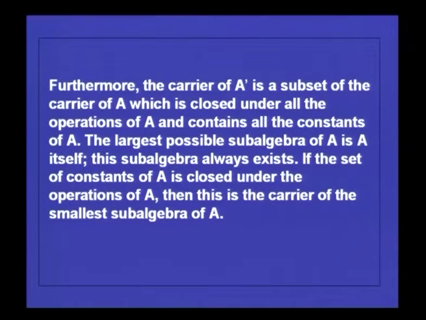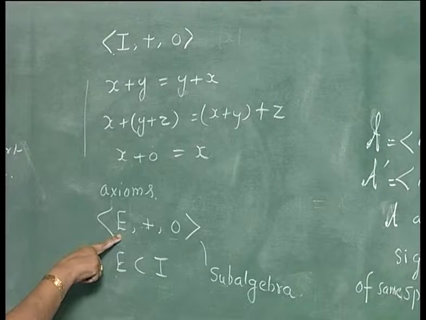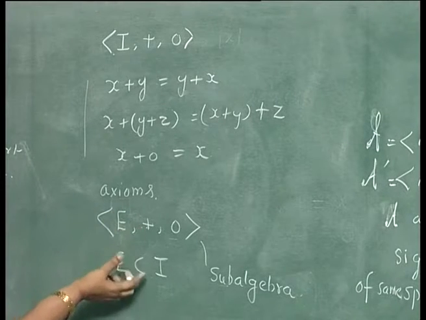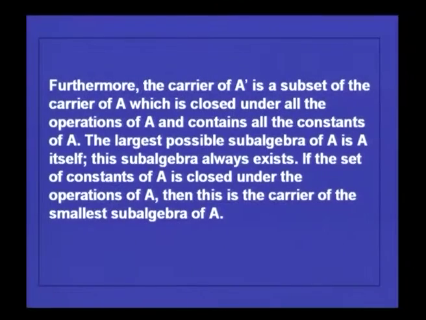So, continuing with this definition, you find that the carrier of A dash is a subset of the carrier of A, which is closed under all the operations of A and contains all the constants of A. You must see that it should be closed, that is, when you add two even integers, you get an even integer, right. So, the closure is an essential property.